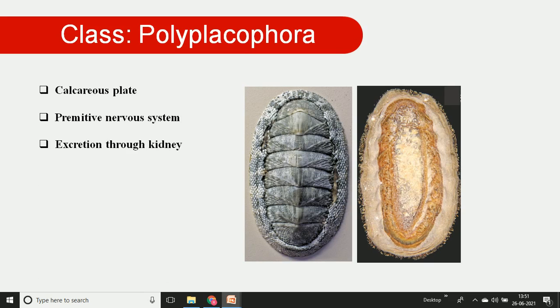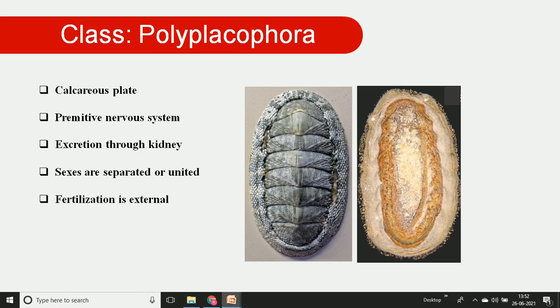The excretory system has kidneys, which play a major role in chitons. In chitons, the sexes are separate, or sometimes the sexes are united. This is not confirmed; sometimes they are separated, sometimes they are united. In chitons, fertilization takes place internally.